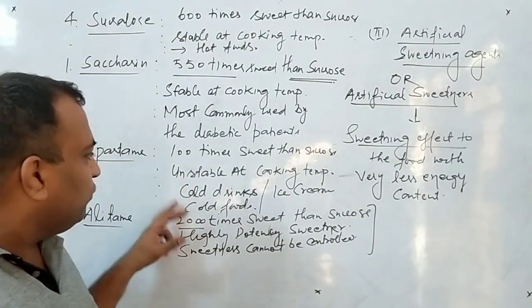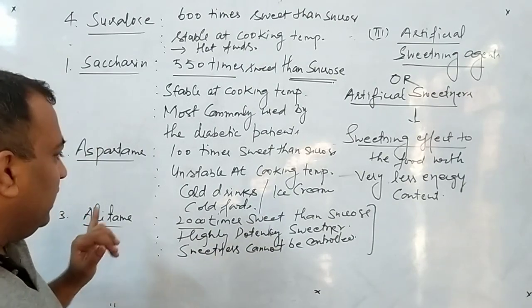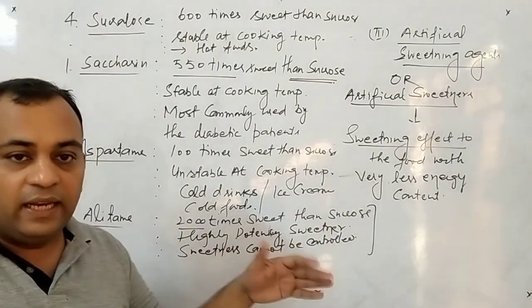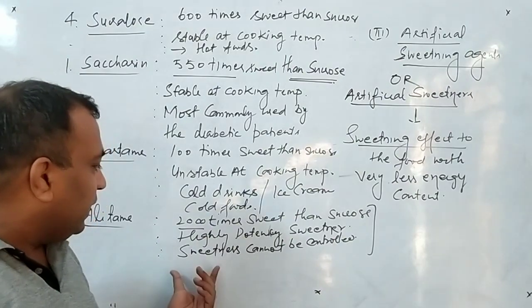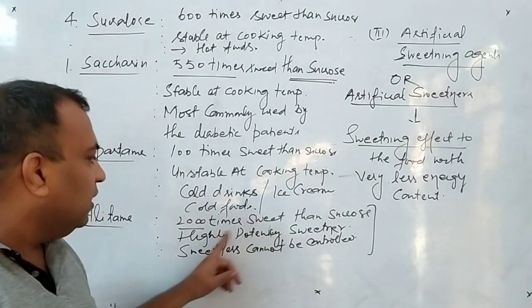Therefore, we will use it in case of cold drinks and ice creams. Third one is alitame. Alitame is 2000 times sweet. There is a lot of difference. Therefore, we cannot control its sweetness, and it is said to be a highly potent sweetener.